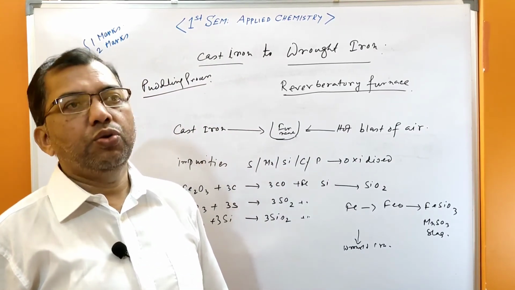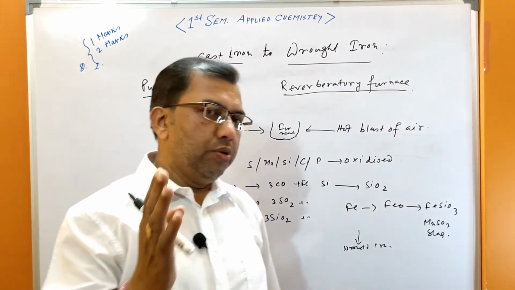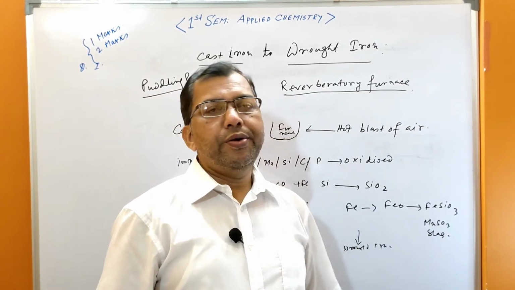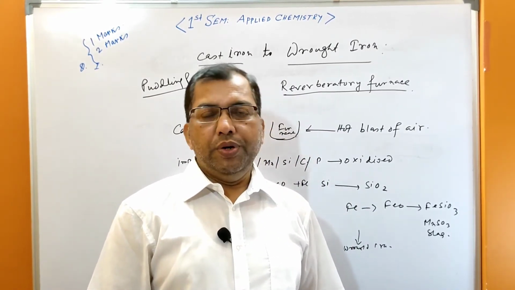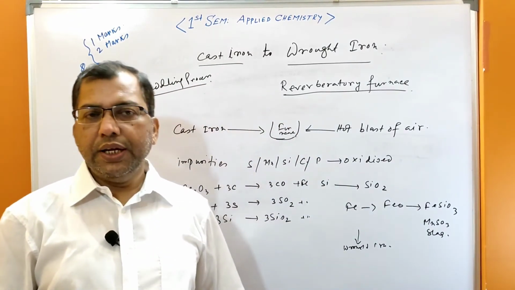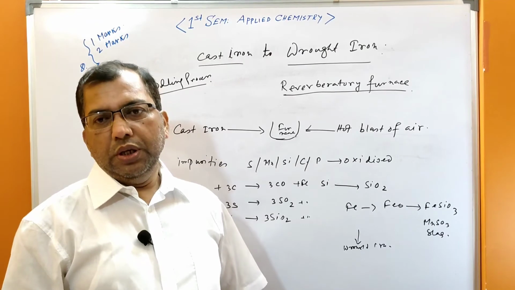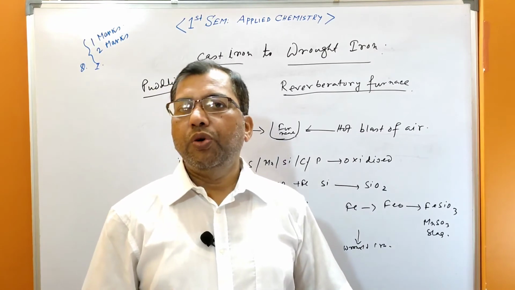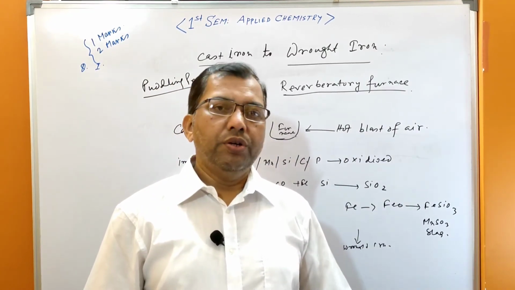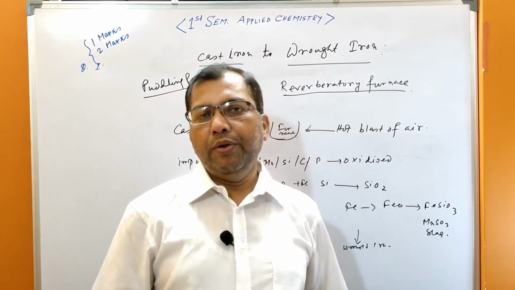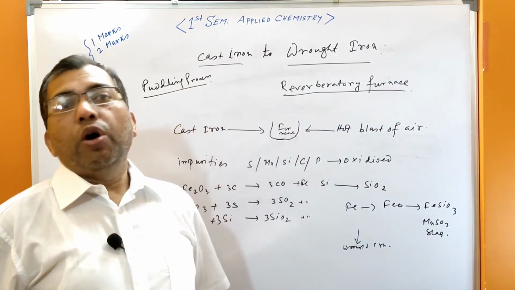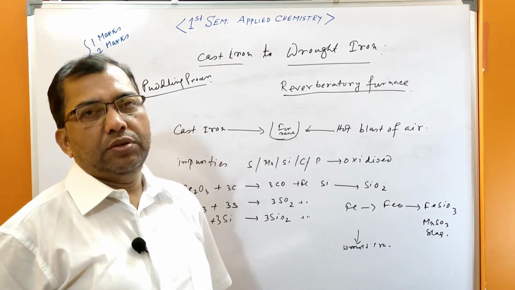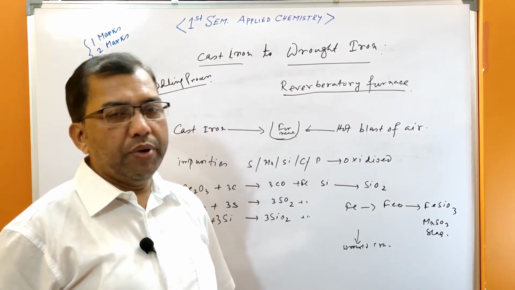Bauxite is the main ore, Al2O3.2H2O. The ore questions will come. You have to remember the different types of ores of iron, copper and aluminium. For these three metals, the chief ores are hematite, Fe2O3, and bauxite, Al2O3.2H2O. These three metals you have to extract, and the ores are important, so you have to remember them with formulas.